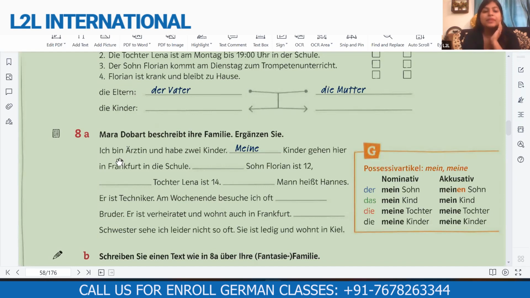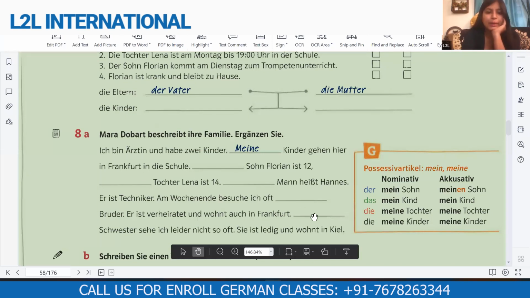First example is there. Mara Dobart is saying, Ich bin Ärztin, I am a doctor, und habe zwei Kinder, and I have two children. Meine Kinder, so for Kinder the word is meine. Meine Kinder gehen hier in Frankfurt in die Schule. So my children, they go to school in Frankfurt. And then dash Sohn Florian is 12, dash Tochter Lena is 14. So fill in mein or meine, what do you feel like? Fill it and then we'll discuss.